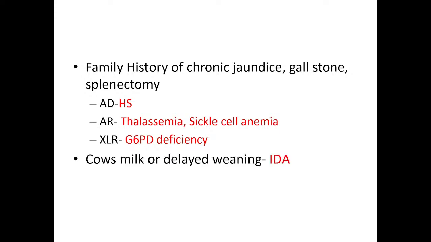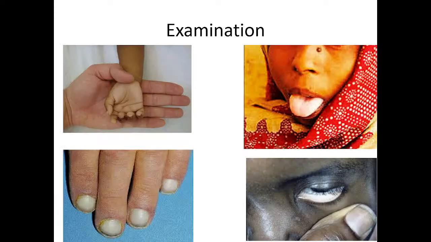Cow's milk or delayed weaning may lead to iron deficiency anemia. If the infant is taking goat's milk, then folate deficiency may be there, associated with goat's milk intake.